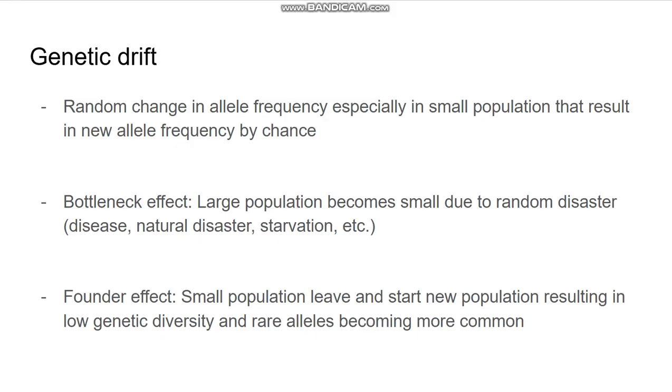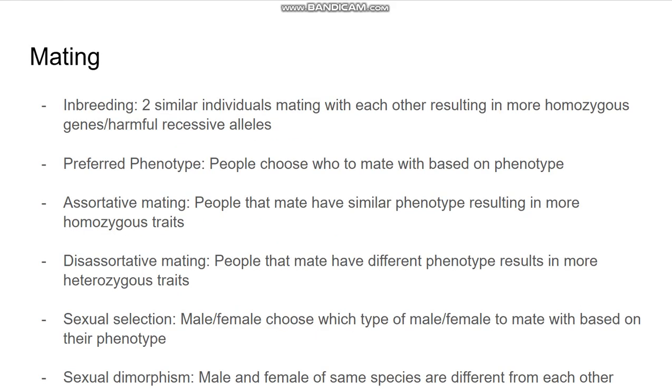And then also last thing, assortative mating means people who have the same phenotypes, and then disassortative mating means people who have different phenotypes.